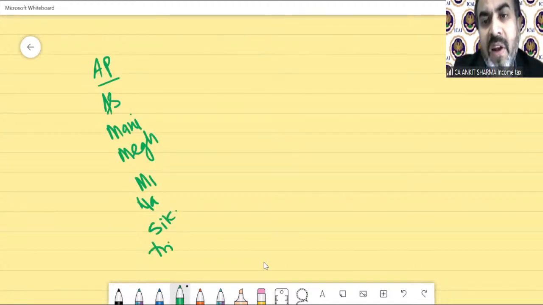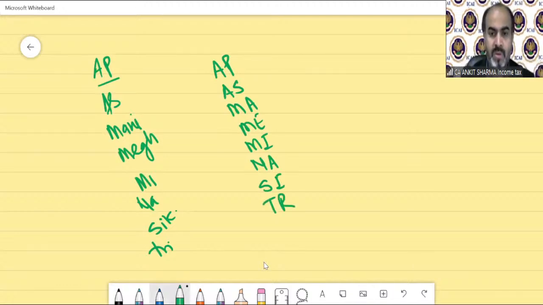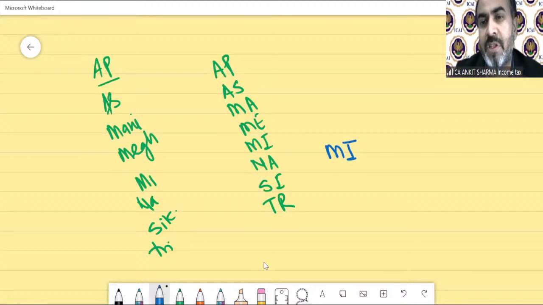So in short, we can write it like AP, AS, MA, ME, MI, NA, SI, TR. I'm just trying to find a way for you to learn them. We can learn it like this. Okay, we can write like this: MI, of course, that is Mizoram.